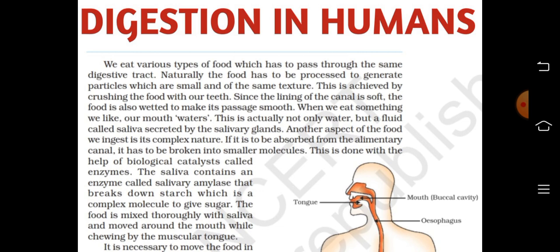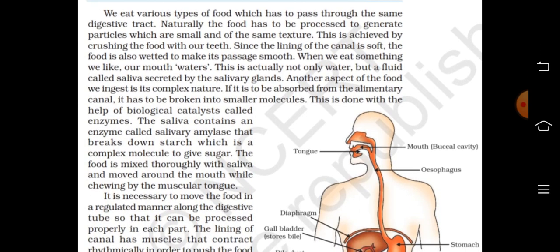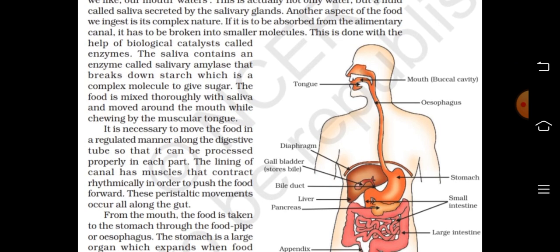When we eat something we like, our mouth waters. This is actually not only water but a fluid called saliva secreted by the salivary glands. Another aspect of the food we ingest is its complex nature. If it is to be absorbed from the alimentary canal, it has to be broken into smaller molecules. This is done with the help of biological catalyst called enzymes. The saliva contains an enzyme called salivary amylase that breaks down starch, which is a complex molecule, to give sugar.